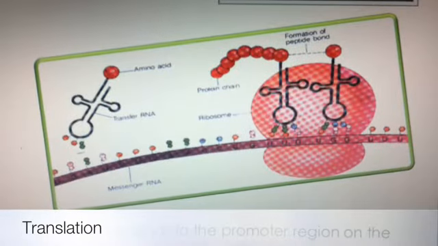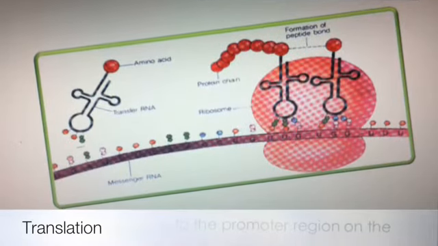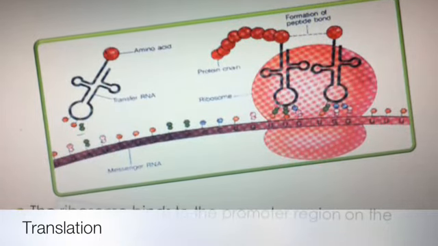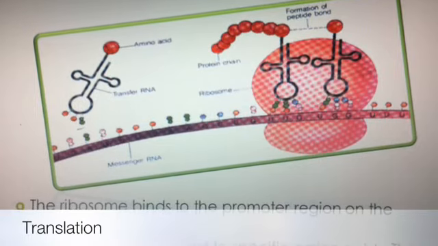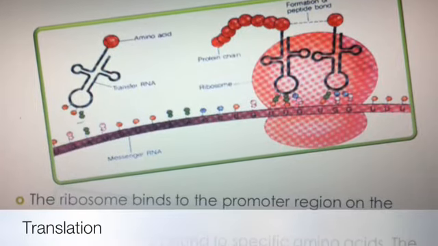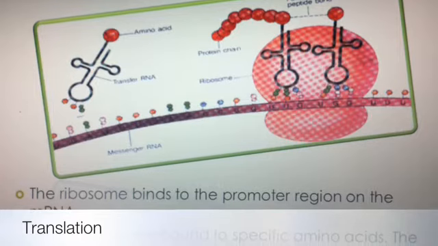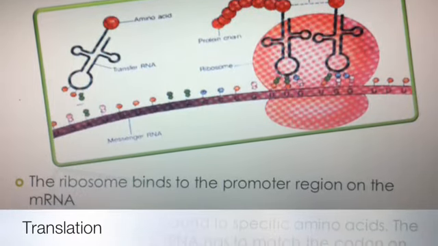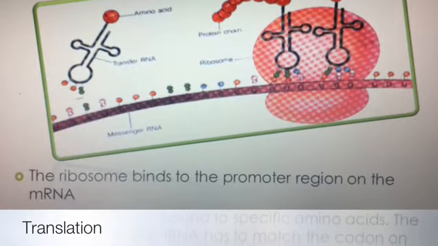Translation is a process that takes the information passed from DNA as messenger RNA and turns this into a series of amino acids bound together with peptide bonds. It really is a translation from one code, a nucleotide sequence, to another code, the amino acid sequence. RNA translation occurs on the ribosomes, which are found outside of the nucleus attached to the rough endoplasmic reticulum.